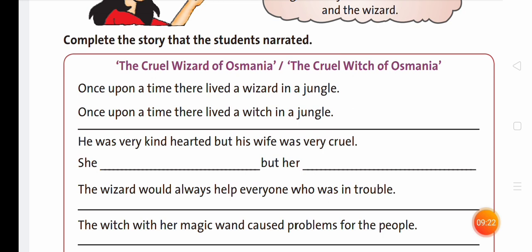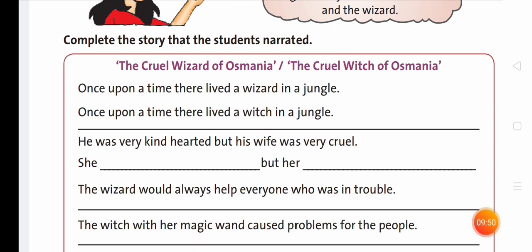Once upon a time, there lived a wizard in a jungle. Wizard is masculine gender. In place of wizard, we shall write witch, and all the rest will be the same.